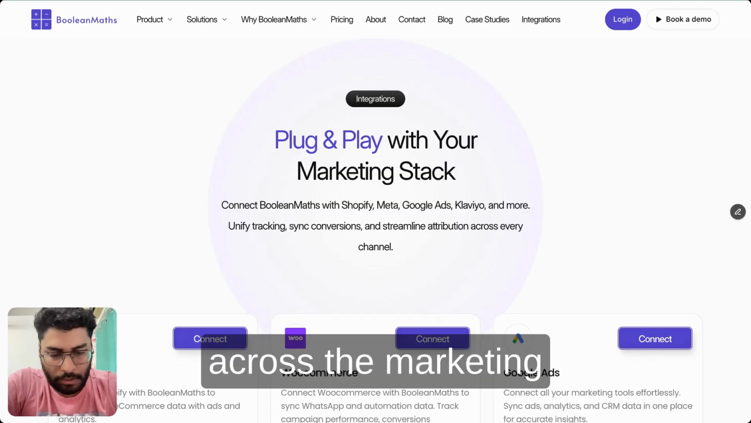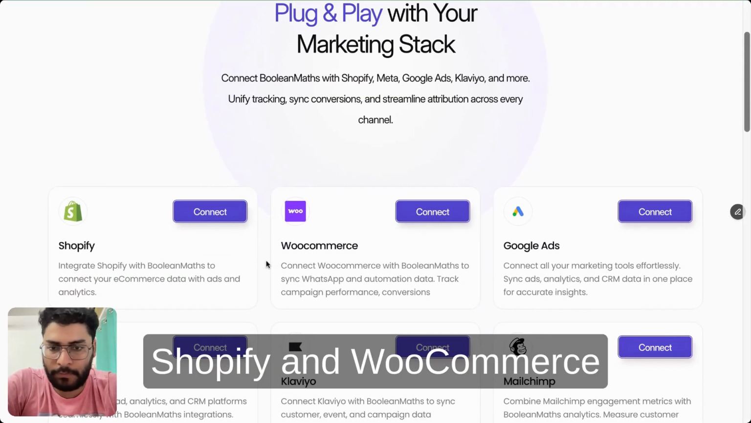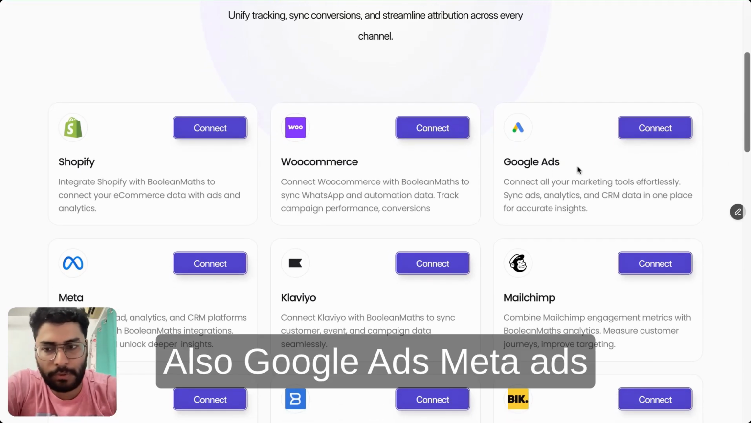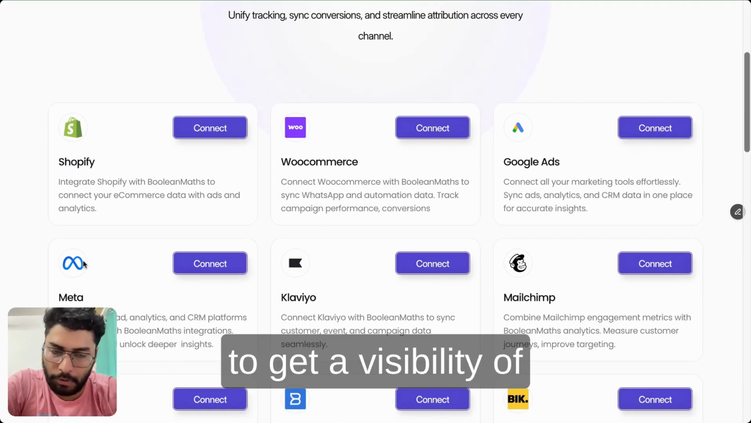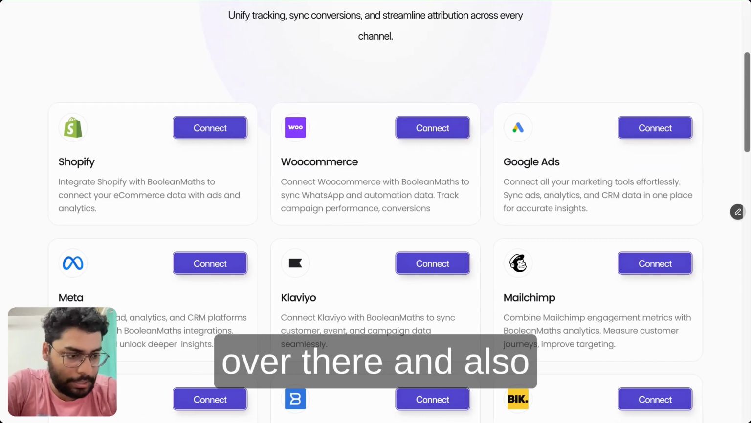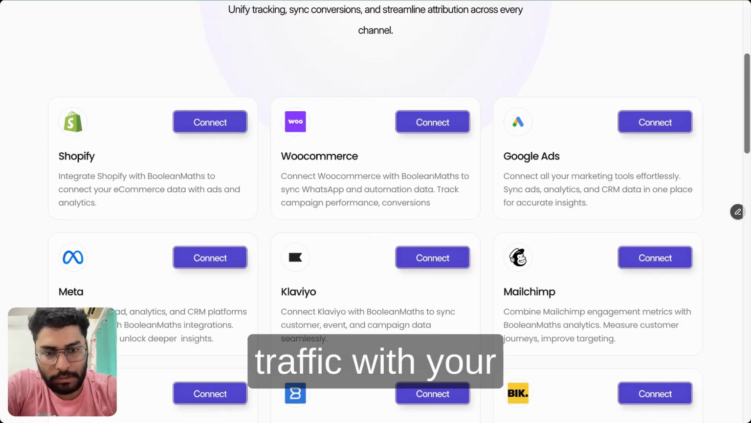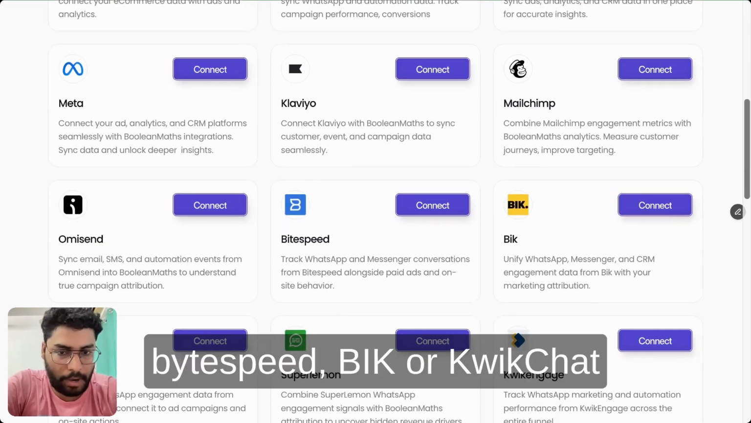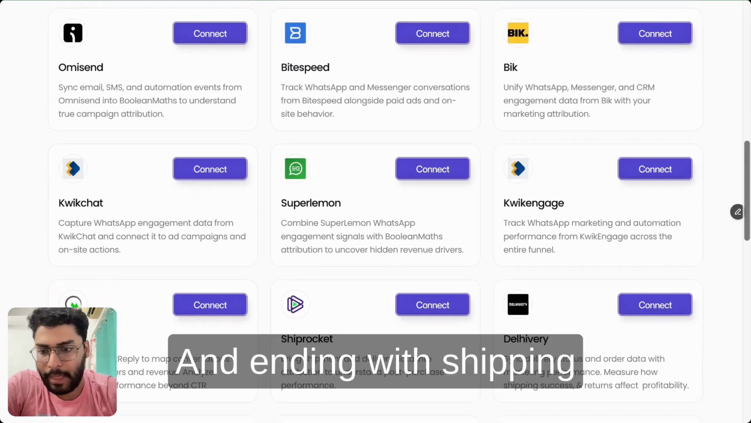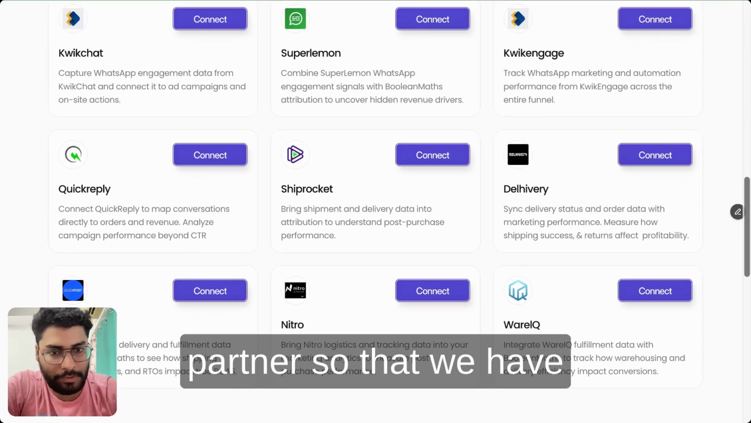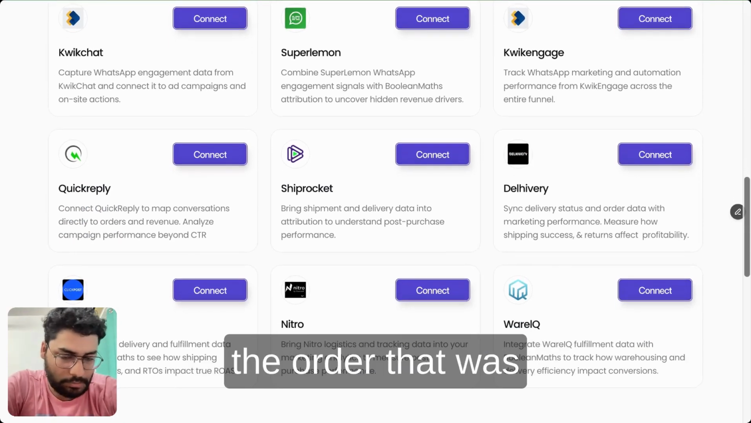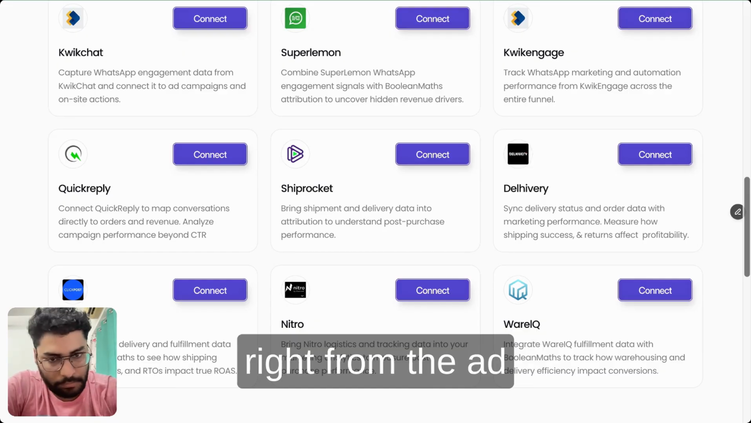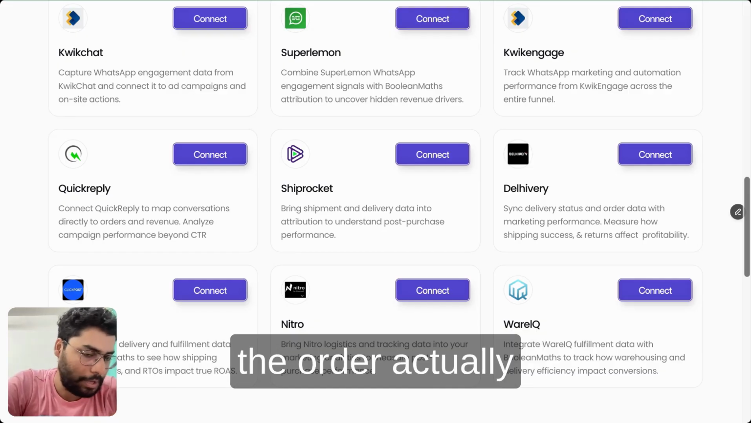So Boolean Maths integrates across your marketing stack, starting with Shopify and WooCommerce to ensure that all event level data is getting tracked accurately. Also with Google Ads, Meta Ads to get a visibility of what ads are running, what are the UTM set over there, and also monitor all incoming traffic. With your retention partners, be that on email like Klaviyo and MailChimp or on WhatsApp like ByteSpeed, like a quick chat, and ending with shipping partners so that we have visibility on whether the order that was placed was actually delivered or not. So we have visibility right from the ad click right up to the order actually getting fulfilled.